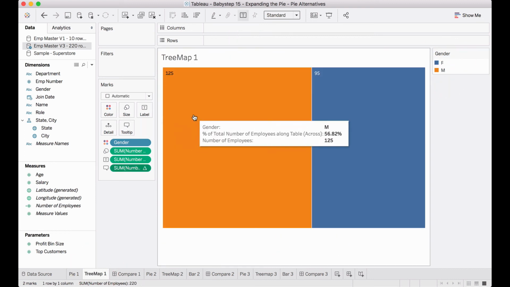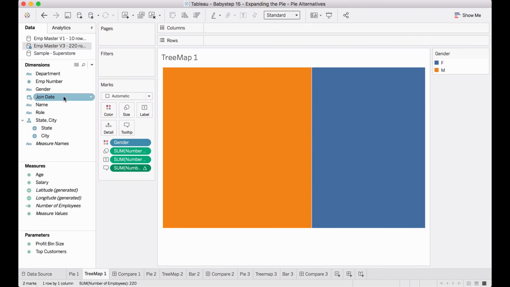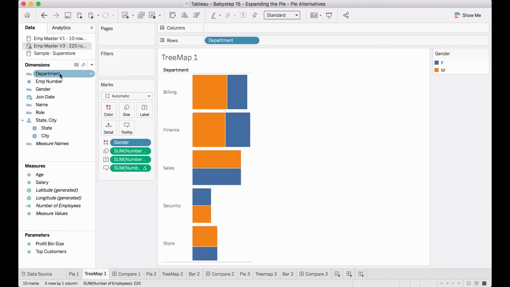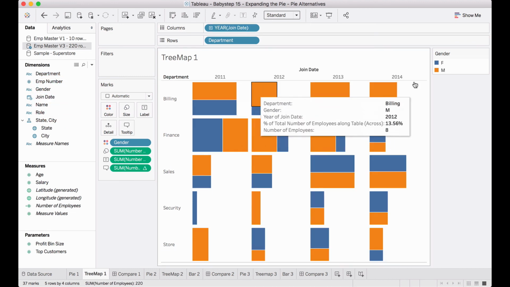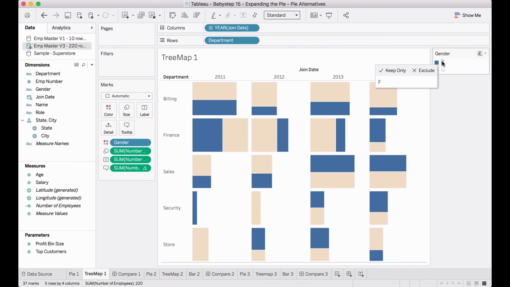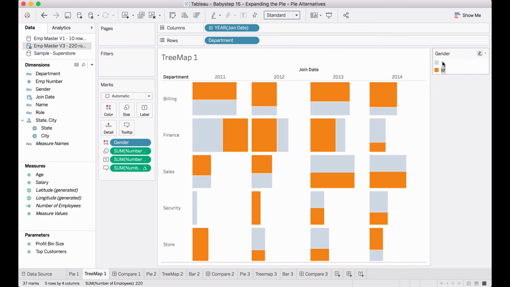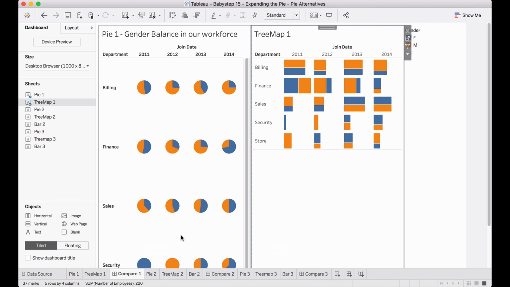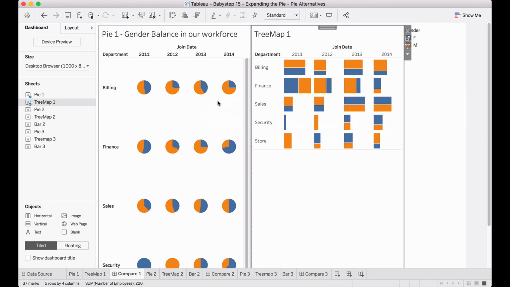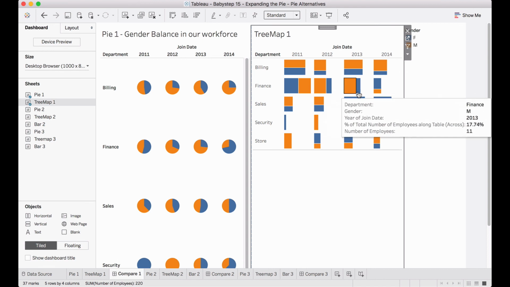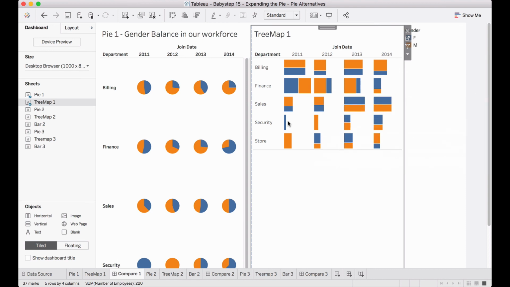So for example, if I take this one, turn off the labels, and do that same thing here, break it down by department and then break it down by join date. So again you are able to see. If I see female, how things are spreading versus male, how things are spreading. If you compare these two now, comparatively pie conveys the message much easier because we are used to pie, and a circle conveys the message of composition a lot better than this square, especially when we have sizes and shapes which are changing all the while, like here, right?